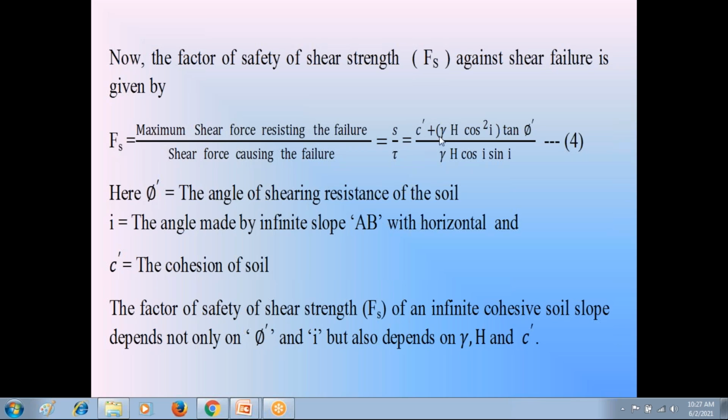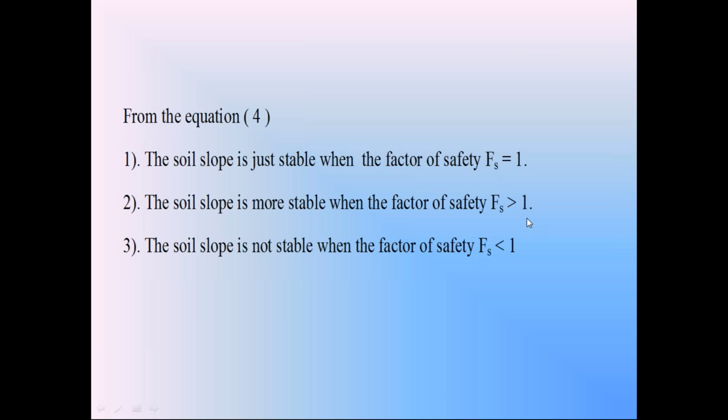Fs is equal to C dash plus gamma h cos square i tan phi dash, divided by gamma h cos i sin i. This is the equation of factor of safety of infinite cohesive soil slope in dry condition. If factor of safety Fs is greater than 1, the slope is stable. If factor of safety is less than 1, the slope is not stable. If Fs is equal to 1, the slope is just stable.